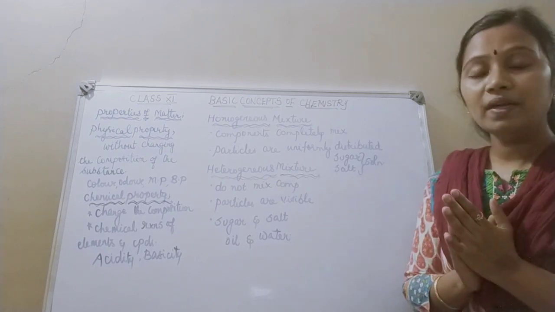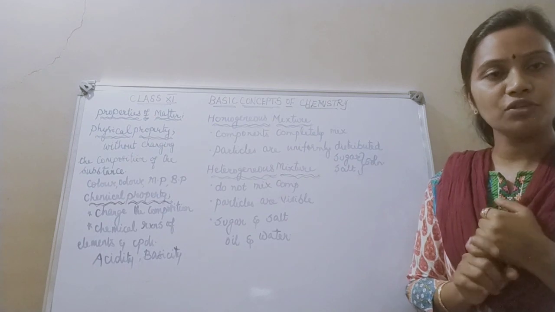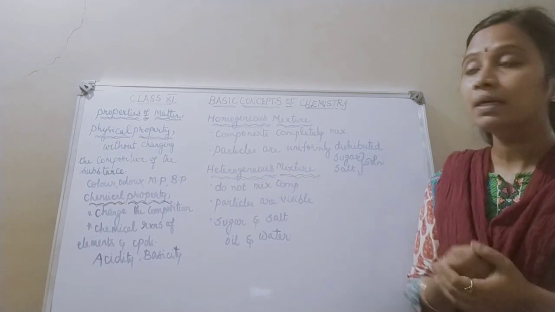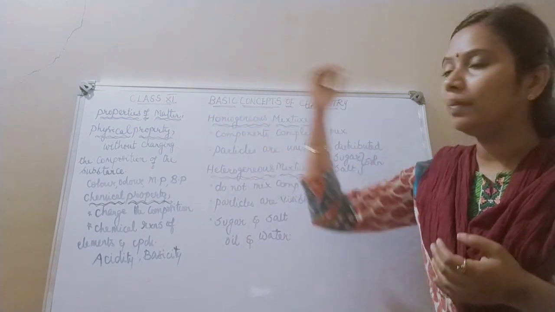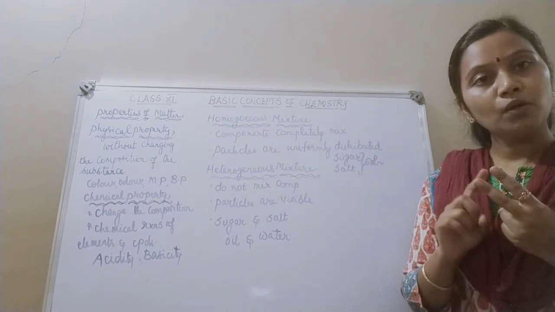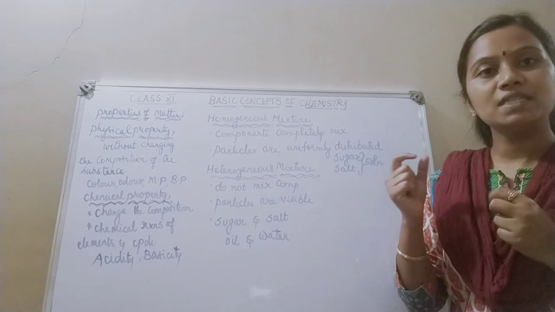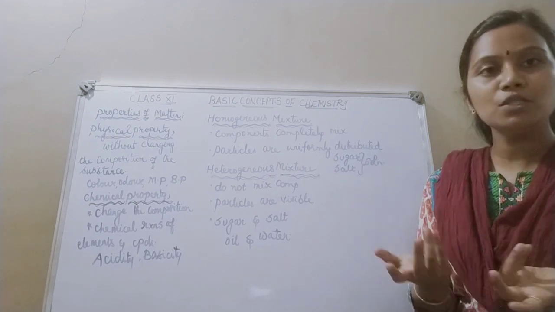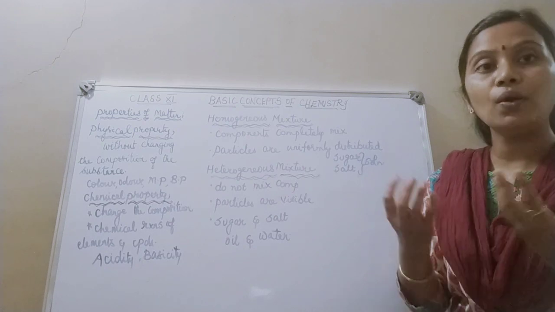So we have seen the states of matter. States of matter done. Now what is the property of a matter? We need to know about the properties of matter. There are two properties of matter: physical properties and chemical properties. Physical properties means what? Color of the solution, odor of the solution.